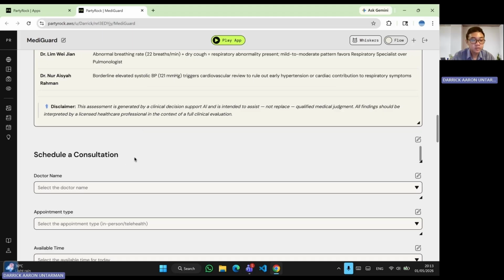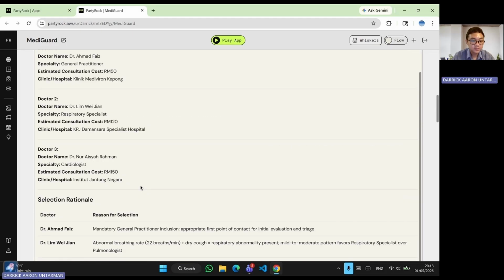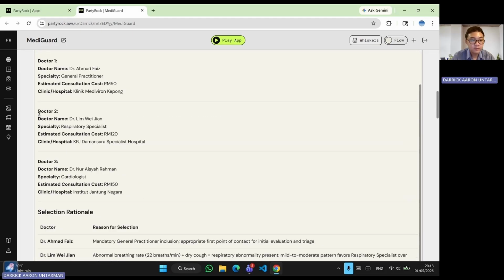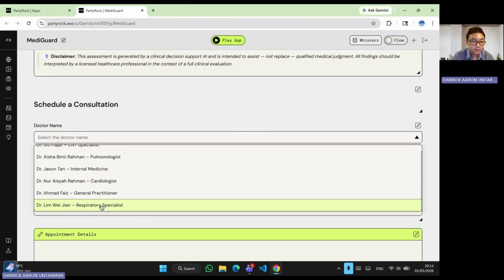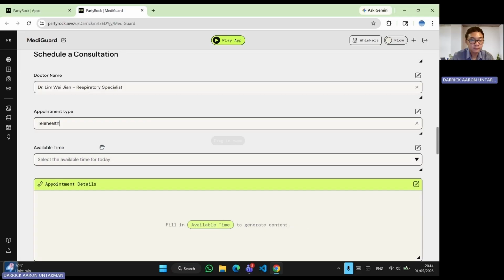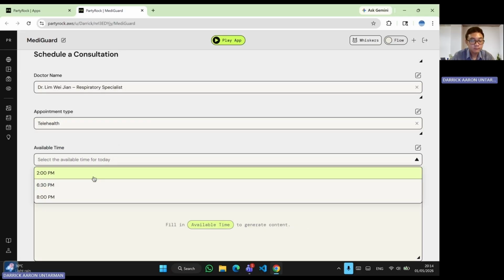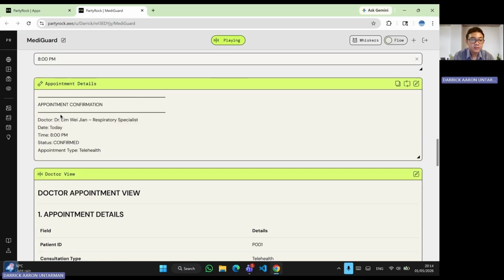Another feature, the user can also make an appointment booking and a consultation with the doctor. So for example, if they prefer doctor number 2, then they can select the doctor name, select the appointment type, whether they prefer in-person or telehealth, and also select the time that is available for that particular day. After the user makes an appointment, it will display the confirmation.